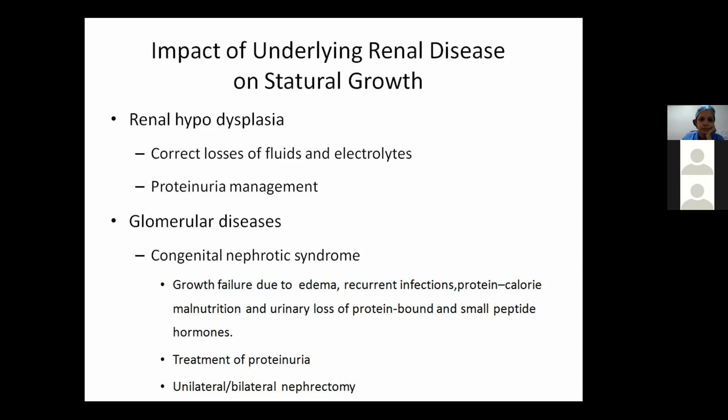Coming to the glomerular diseases, congenital nephrotic syndrome, there will be growth failure due to edema, recurrent infection, malnutrition, and loss of proteins and peptide hormones. So treatment here is to treat the proteinuria. In severe cases, if these edema infections are not getting treated, then we might have to do a bilateral nephrectomy and shift the patient to dialysis in the case of ESRD patients. And unilateral nephrectomy and use of ACE inhibitors can also be tried.